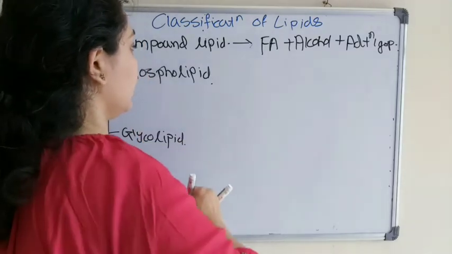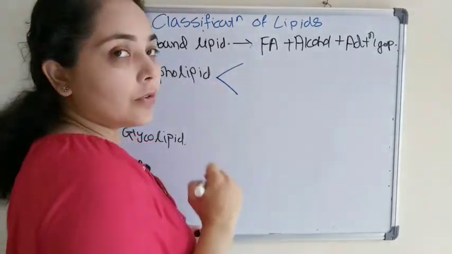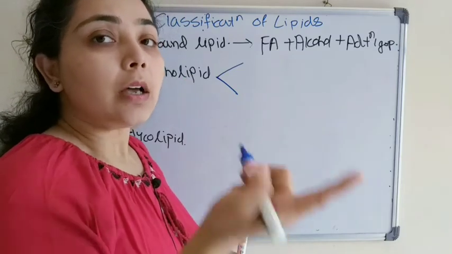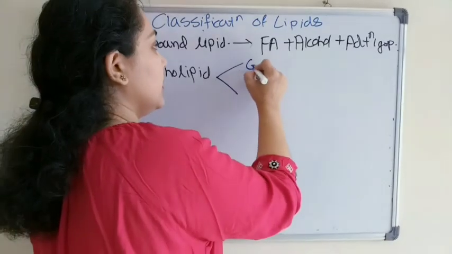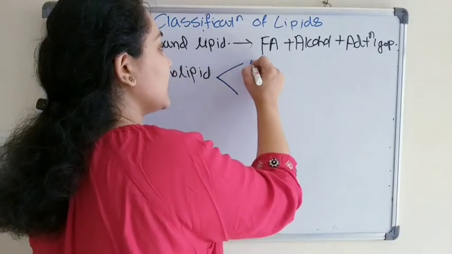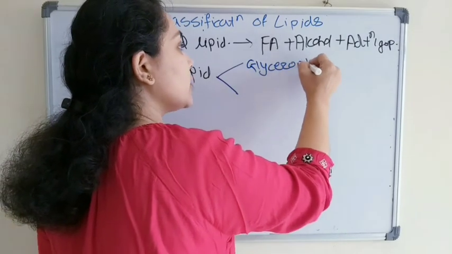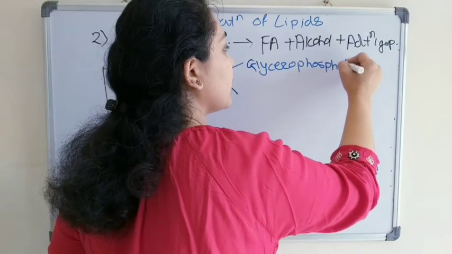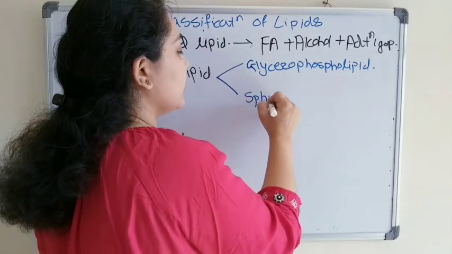Phospholipid, these are further subdivided into two classes depending upon the alcohol which is present here. So these are further divided into two classes. These are glycerophospholipid and sphingophospholipid.